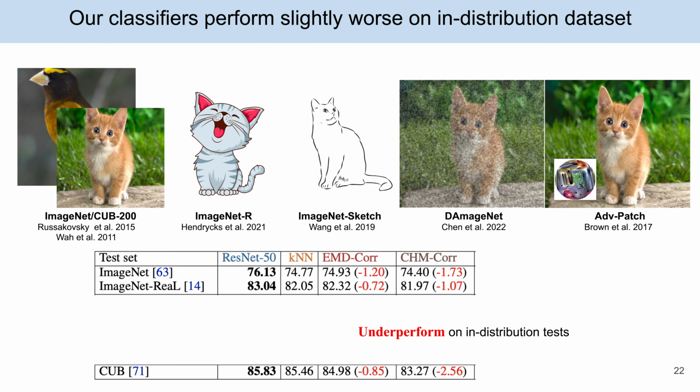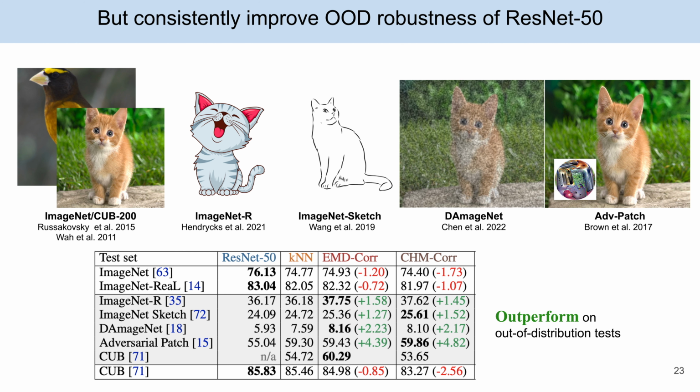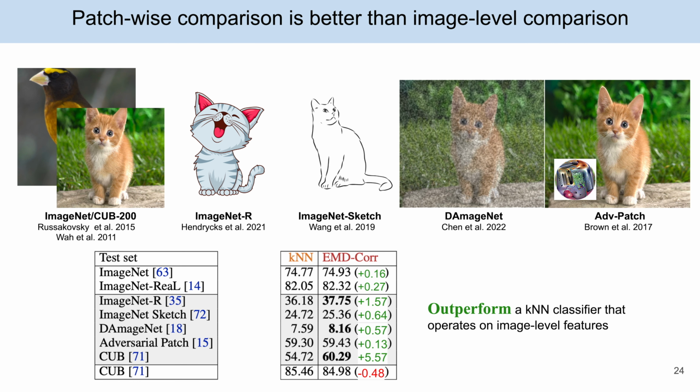For thoroughness, we tried two different approaches, namely EMD core and CHM core, for implementing our patch-based re-ranking XAI classifier. On in-distribution data, we slightly underperform ResNet 50 trained on either ImageNet or CUB, but consistently outperform ResNet 50 on out-of-distribution datasets. Across both in-distribution and out-of-distribution datasets, we also outperform a KNN baseline that operates on image-level features.